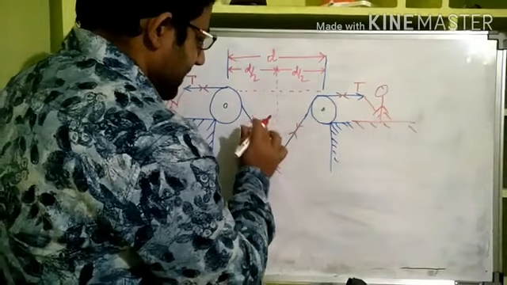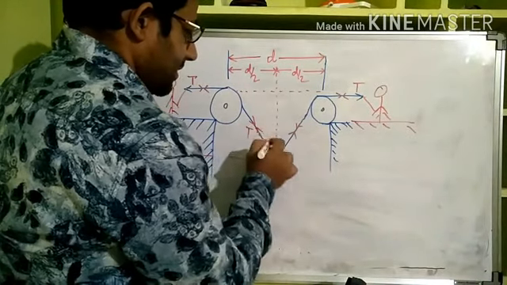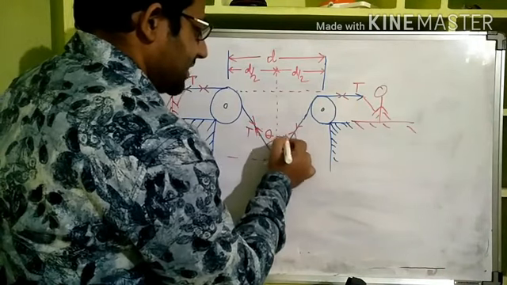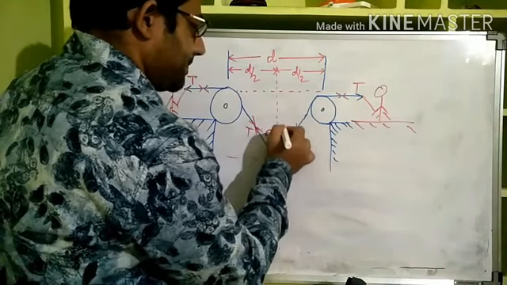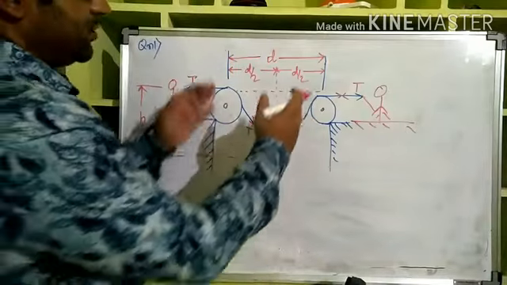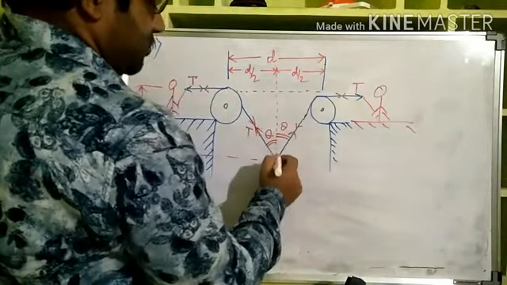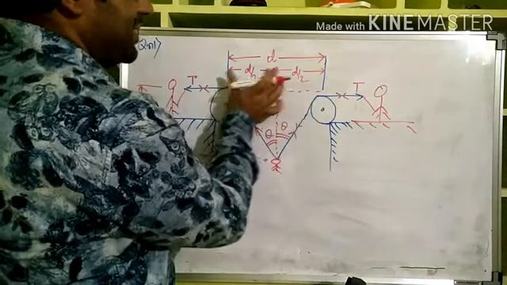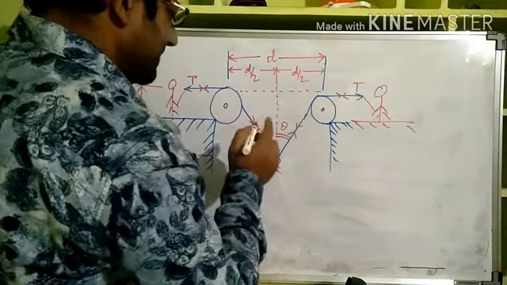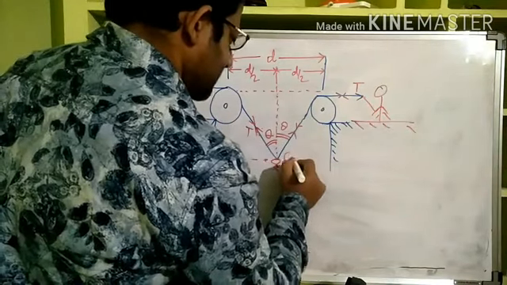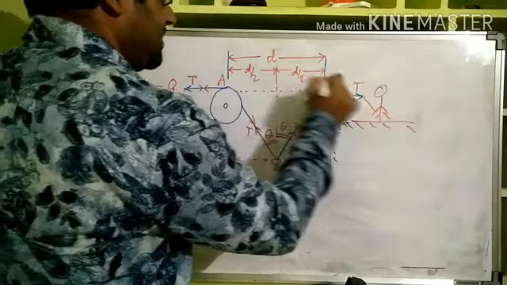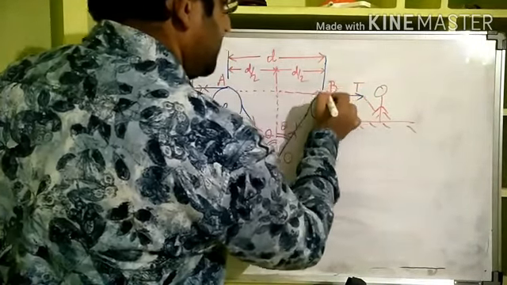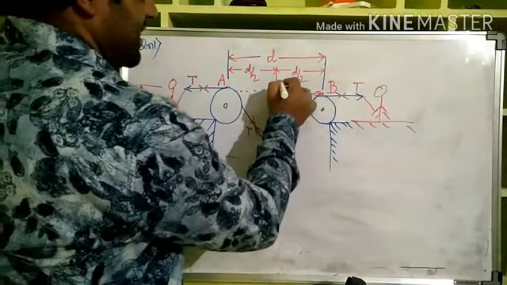And this angle is given to be theta, and by symmetry you can easily see that this angle also is theta, right? And the width of the ditch is given to be d. So if we draw the perpendicular bisector, this will be d by 2, d by 2. Instead of saying this again, let us give some names. So let us say this point is O, this point is A, this point is B, and this point is N.